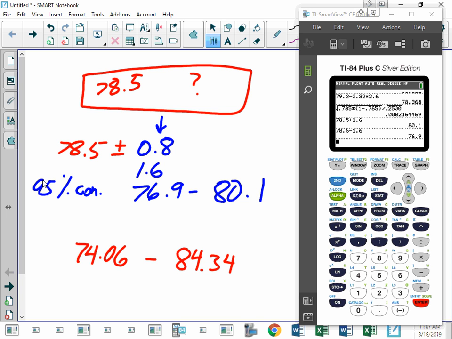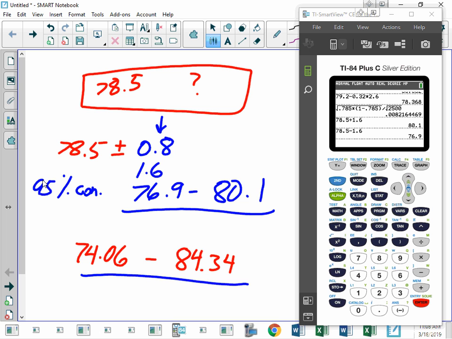Okay. Then the last question on the page says, how does this interval compare to this interval? What do you notice? The confidence is the same. The 95% is the same. But the distance is much narrower, right?